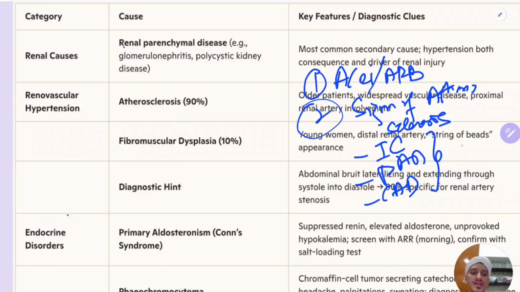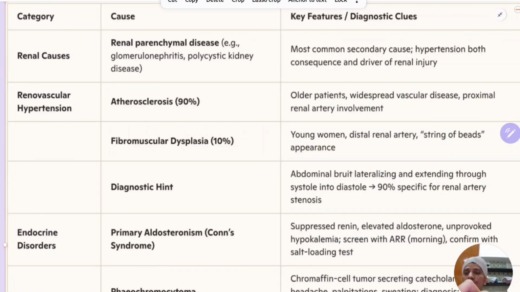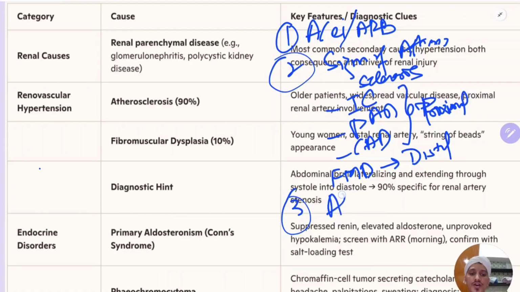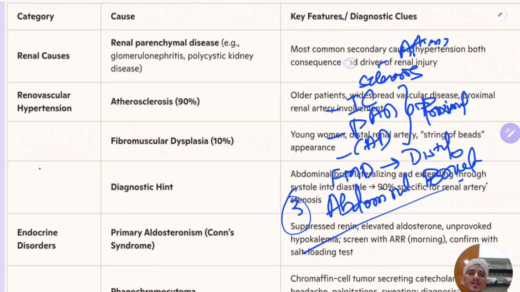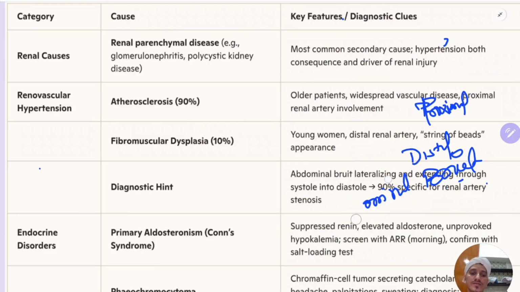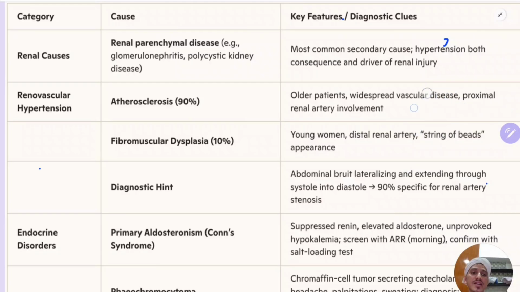And in sonography, the proximal portion is involved in atherosclerosis, whereas in fibromuscular dysplasia, FMD, the distal portion of the renal artery is involved, and a string of beads appearance you will see. And the other important sign you will see is the abdominal bruit when you examine. Okay, so these are the findings in these patients. So the most common cause of secondary hypertension is renovascular cause.